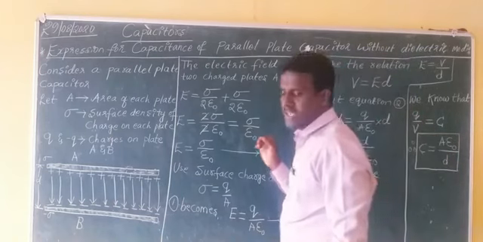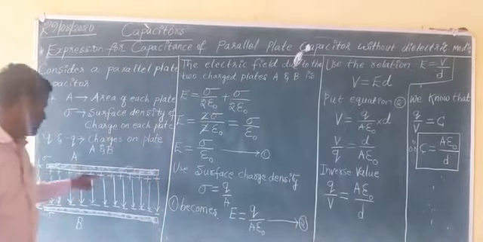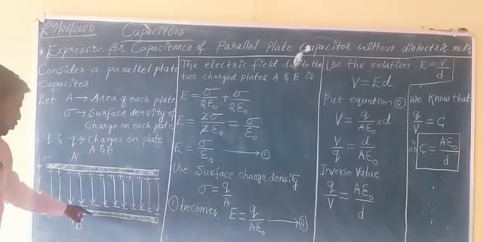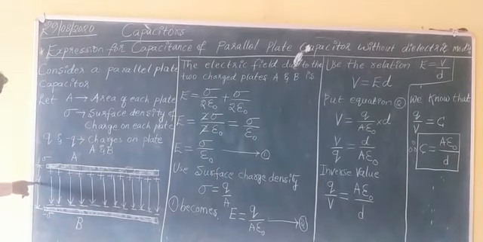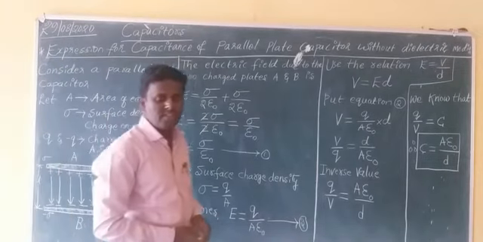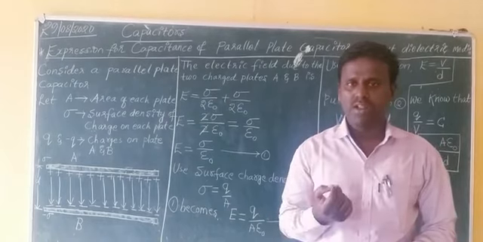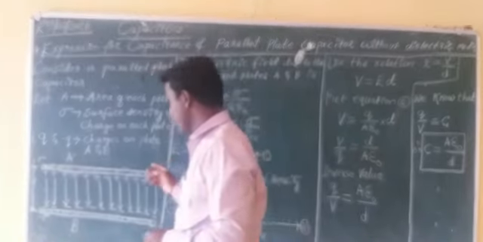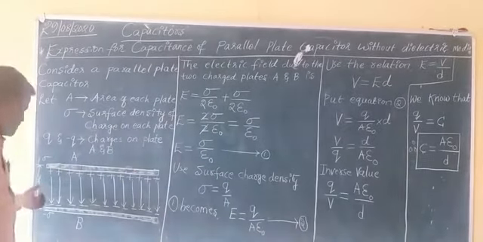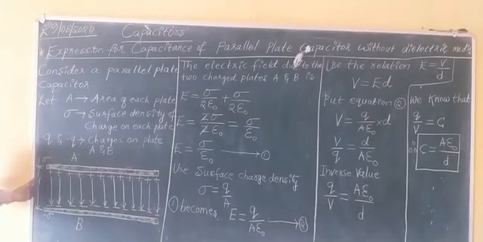A parallel plate capacitor means it is a capacitor which is having two parallel plates separated by a small distance d, right?